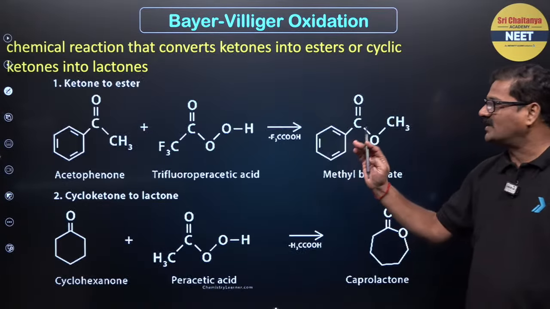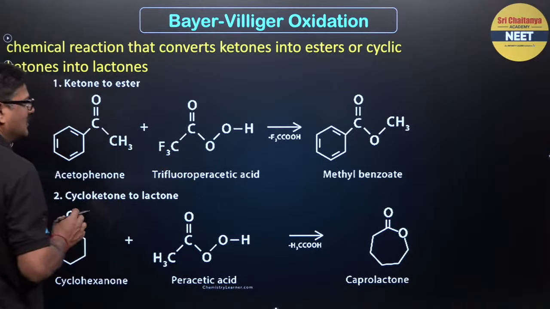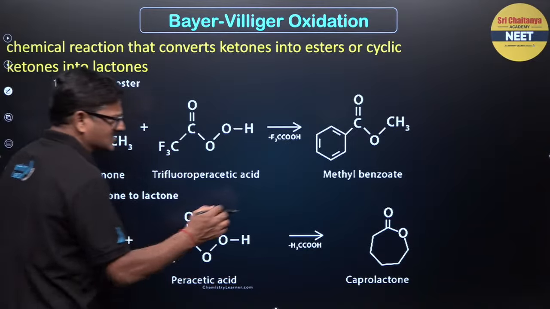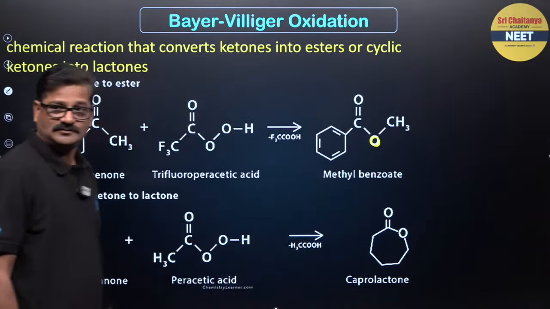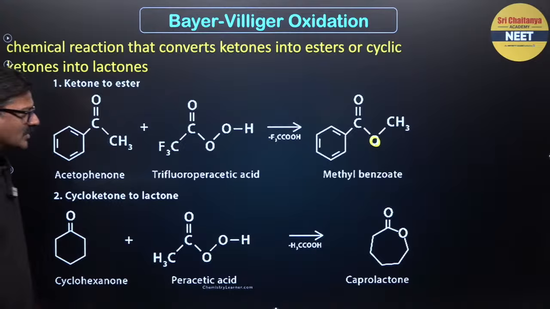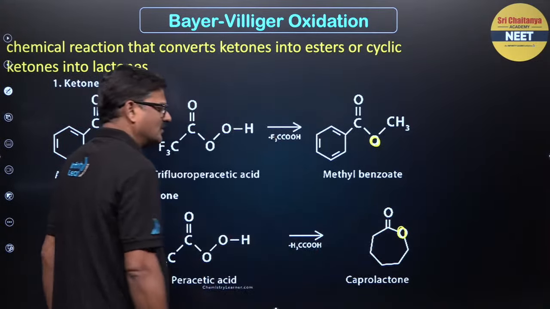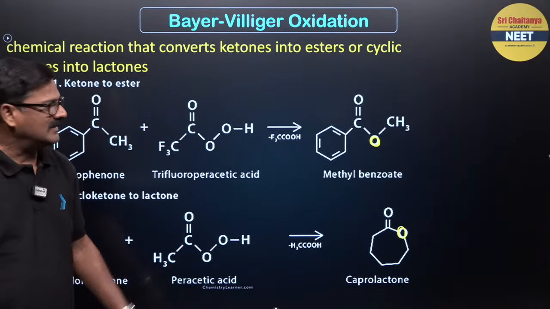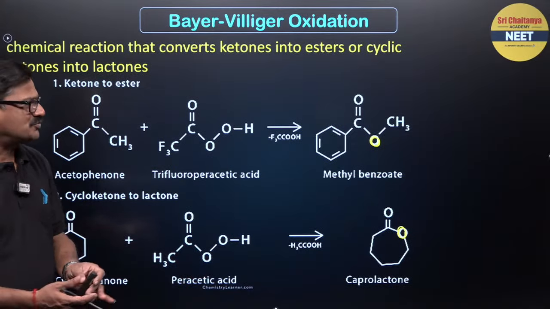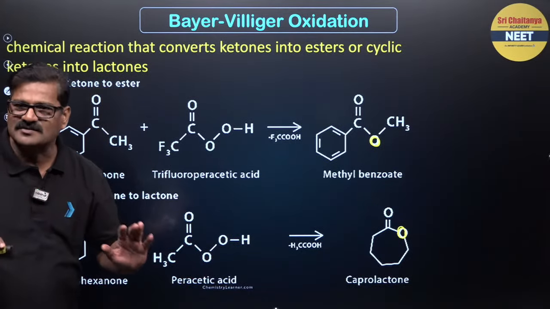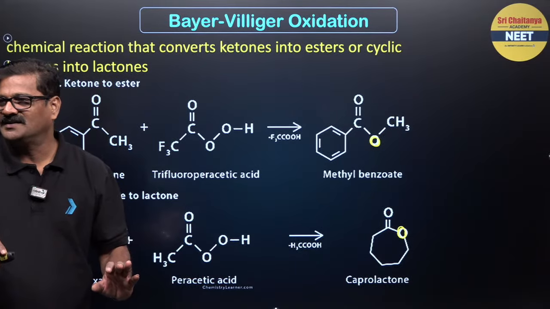You take a ketone, and when you add a peracid, one oxygen is inserted, and you get an ester. If a cyclic ketone has one oxygen inserted, it gives a cyclic ester, a lactone, and this reaction is known as Baeyer-Villiger oxidation. The mechanism is definitely not required for the NEET examination, right?